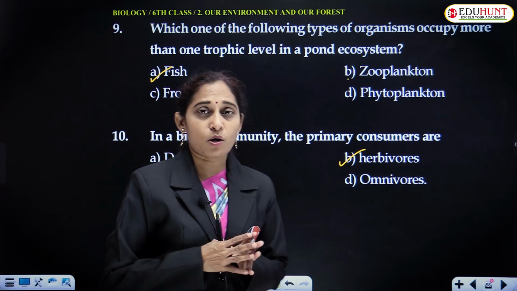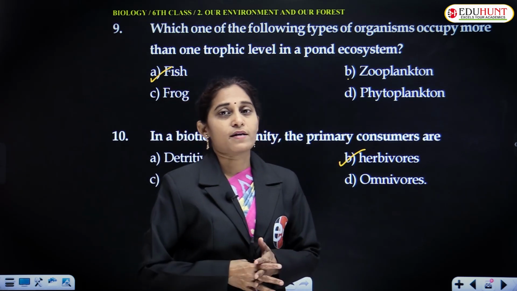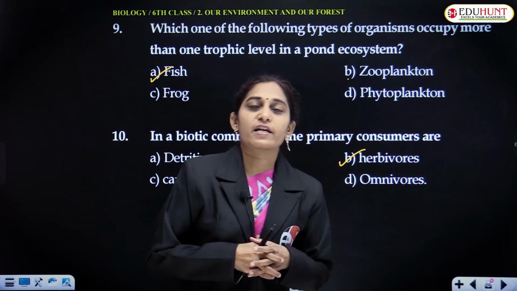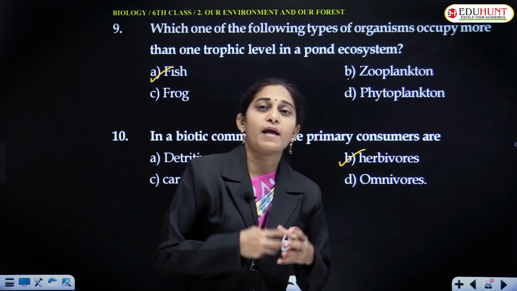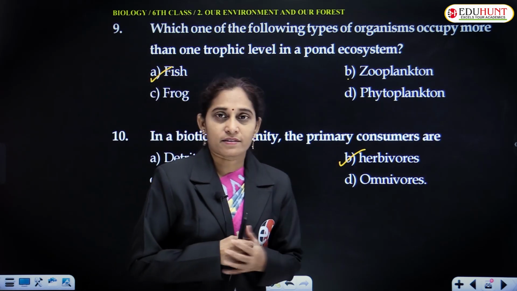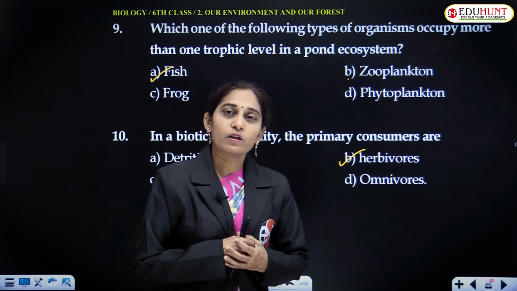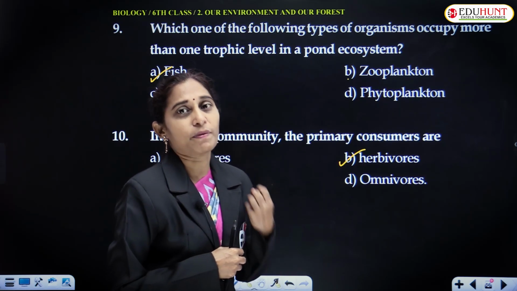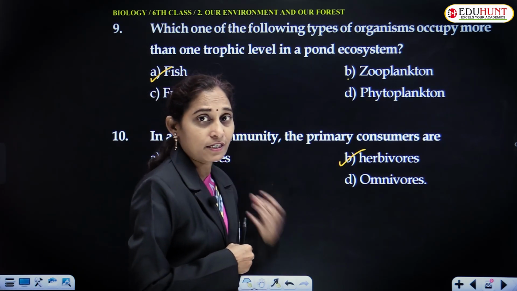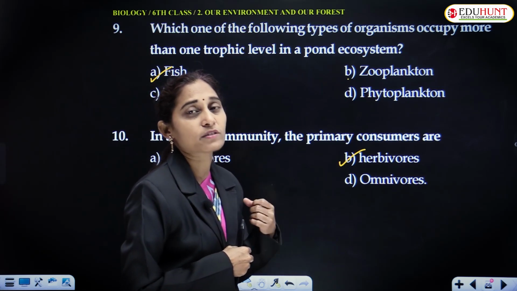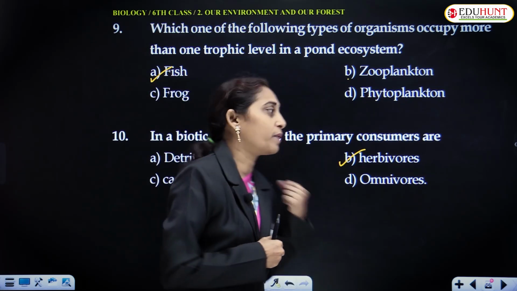Primary producers are always autotrophs or plants. Herbivores are true vegetarians. They eat plants and plant material, like insects, even cow, goat; all these are herbivores, as they eat only plants or plant materials, and they serve as the food for the next trophic level, that is carnivores or the secondary consumers.